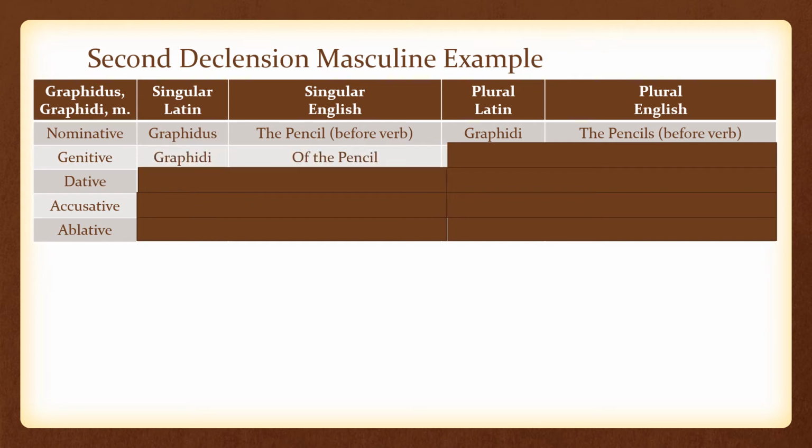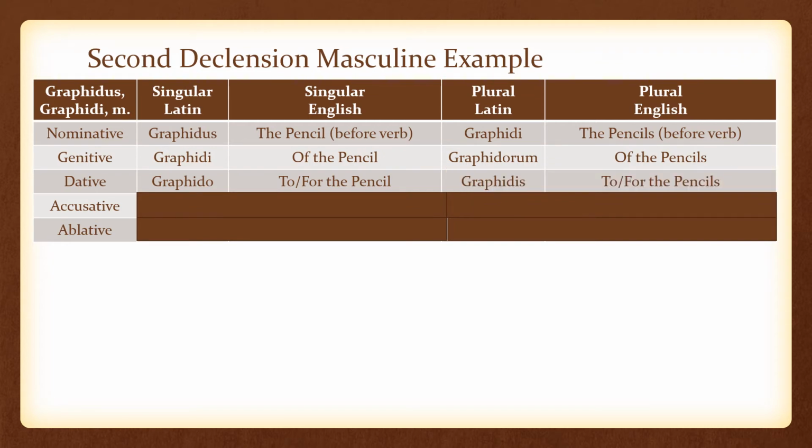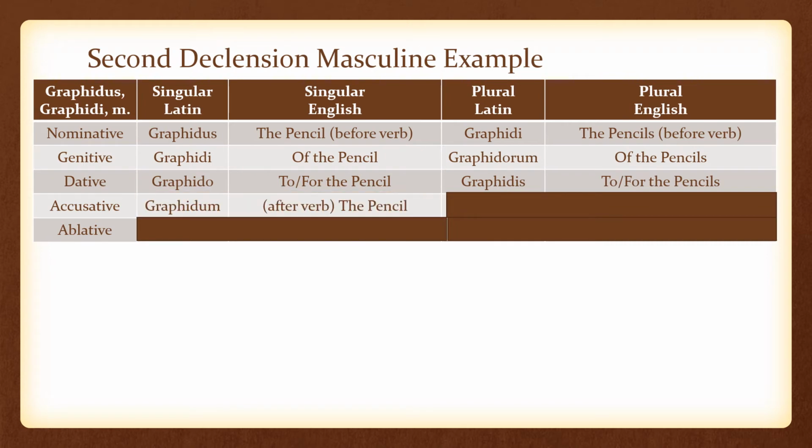Our genitive singular form is graphidi. In English, this would be of the pencil. Our genitive plural form is graphidorum. In English, this is of the pencils. Our dative singular form is graphido, to or for the pencil. Our dative plural form is graphidis, to or for the pencils.